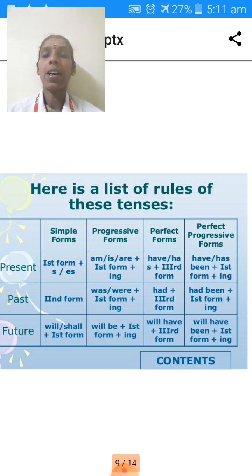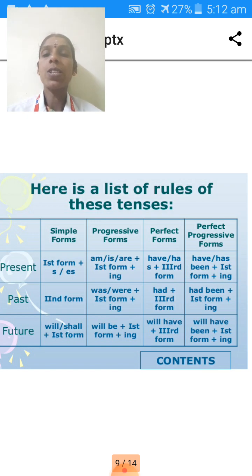Next, had: past perfect tense. If you see had in a sentence, we can easily identify the sentence as past perfect tense. We should use the third form of the verb for past perfect tense. Next one is had been plus first form plus ing. We can use the fourth form of the verb. Past perfect continuous: had, been, ing.